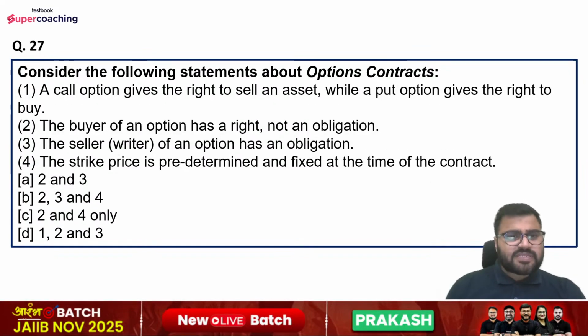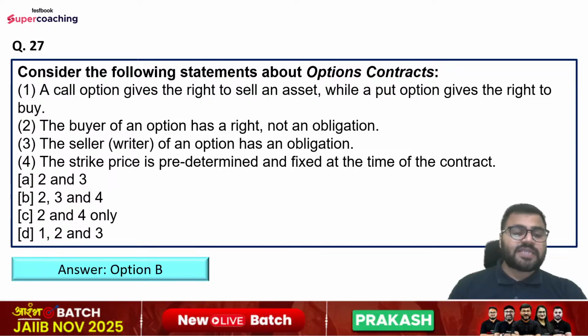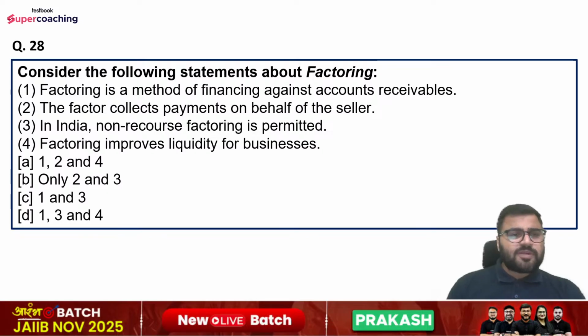Question number 27th is: consider the following statements about option contracts. So statements are: a call option gives the right to sell an asset while a put option gives the right to buy. Statement number second: the buyer of an option has a right, not an obligation. Statement number third: the seller of an option has an obligation. Statement number 4: the strike price is predetermined and fixed at the time of the contract. Options are second and third only, second, third, and fourth only, second and fourth only, or first, second, and third only. So right answer is option number B here, that is second, third, and fourth only. First statement is incorrect.